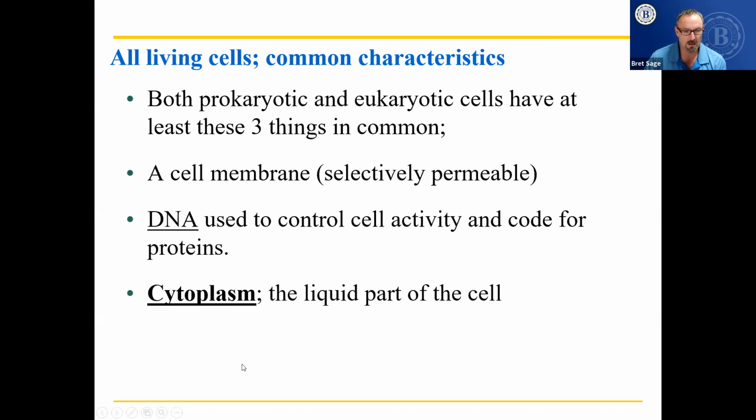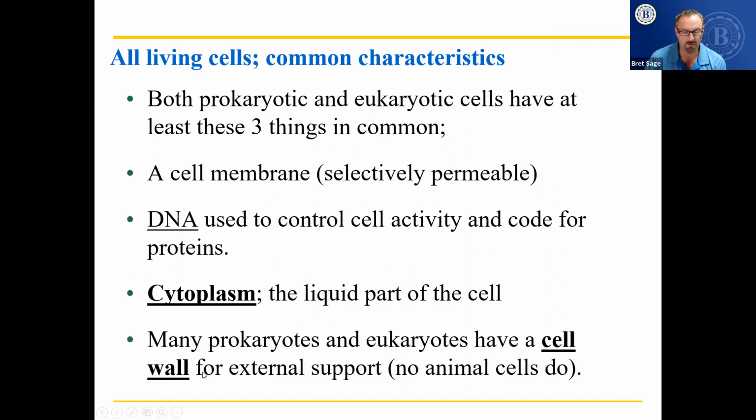All living cells have these, but most living cells have what is called a cell wall. Now, animal cells don't, believe it or not, animal cells are not most of the cells on the planet, but most prokaryotes and eukaryotes that are not animals have a cell wall that supports the cell and prevents it from rupturing.